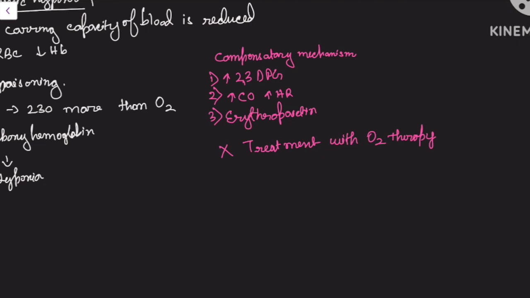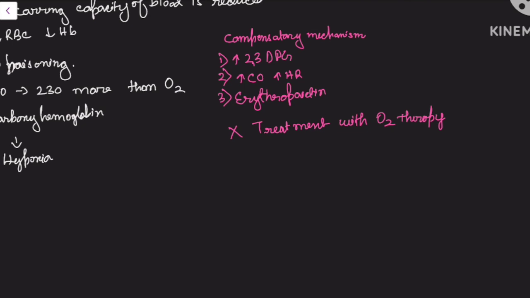As for hyperbaric O2, if you are giving it, it can increase the amount of dissolved O2, particularly in the plasma, and this can be used to replace the carbon monoxide gradually. So the treatment with O2 therapy here can be done with hyperbaric condition. Normal O2 therapy cannot be enforced here because it is not very effective.